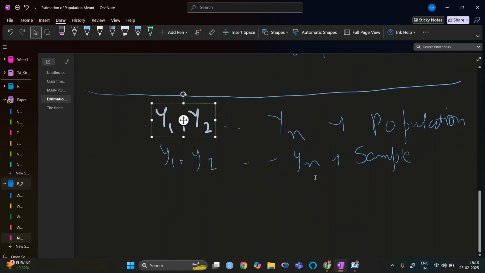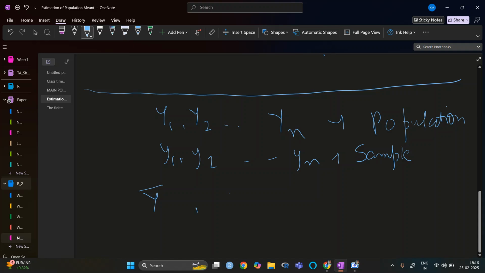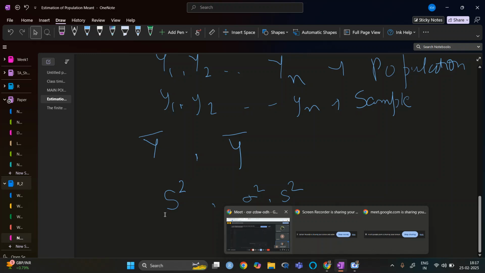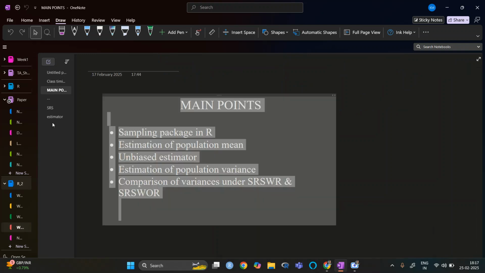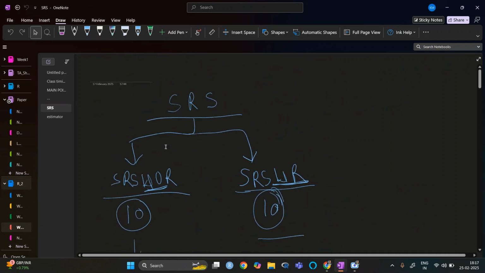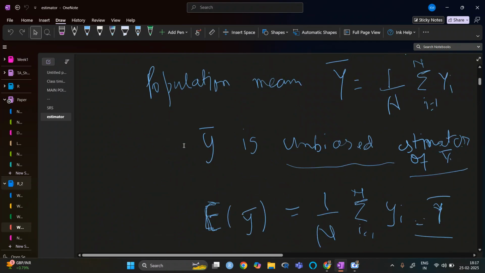So we know how we can find the population mean, and we have the sample mean. Sigma square and capital S square are the population variances, and one is under sampling with replacement, and the other is without replacement. So if we go through the last class we had, estimators.